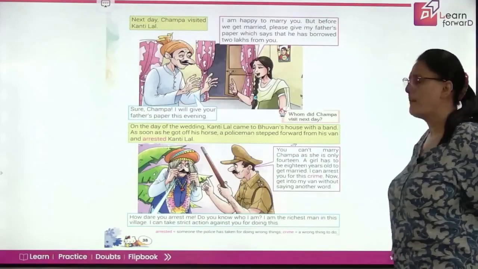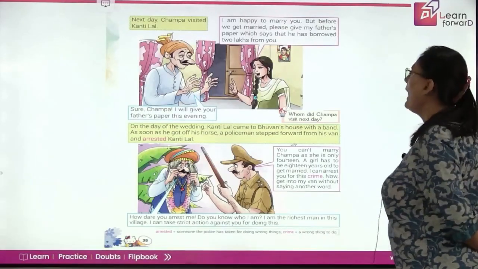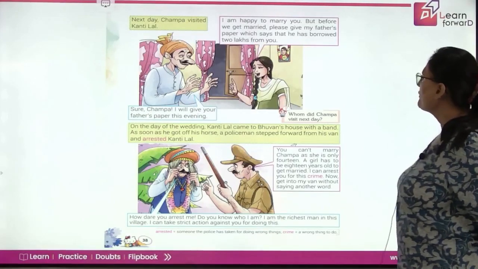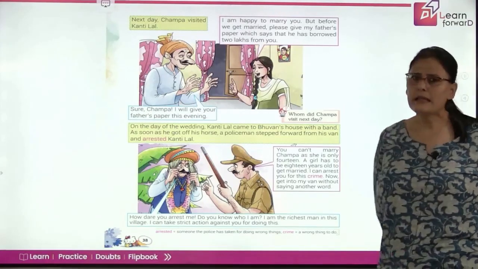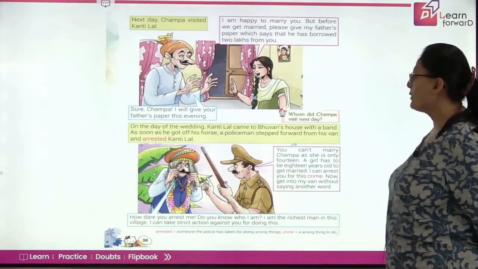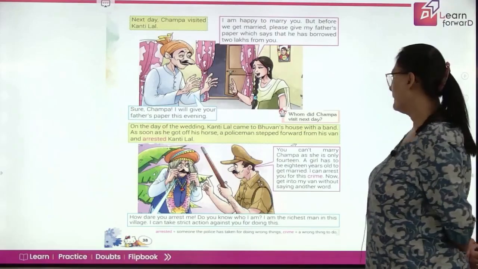Next day, Champa visited Kantilal. I am happy to marry you. But before we get married, please give my father's paper which says that he had borrowed 2 lakhs from you. Sure, Champa, I'll give your father's paper this evening.